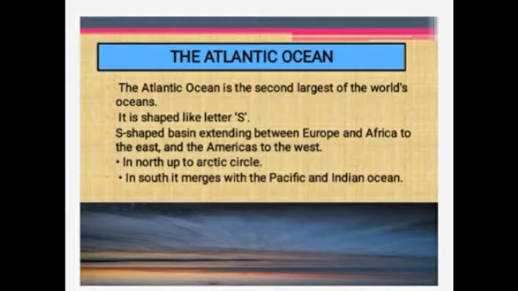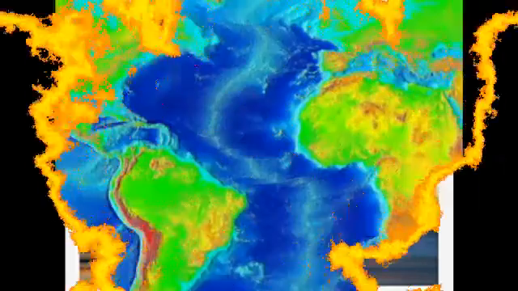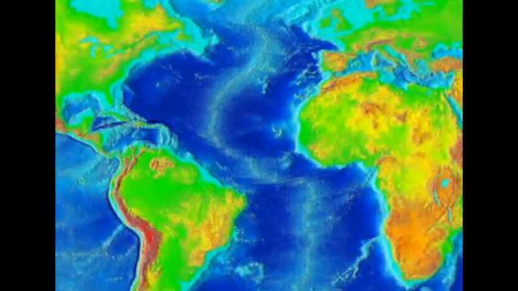In the south it merges with the Pacific and the Indian Ocean. So, children, we know that the Andes is the longest mountain range on land. However, the longest mountain range of the world is the Mid Atlantic Ridge.